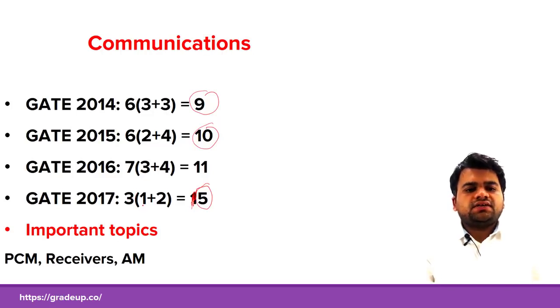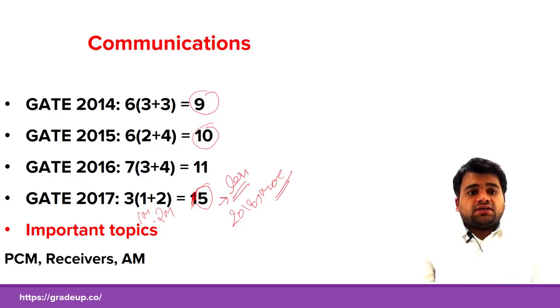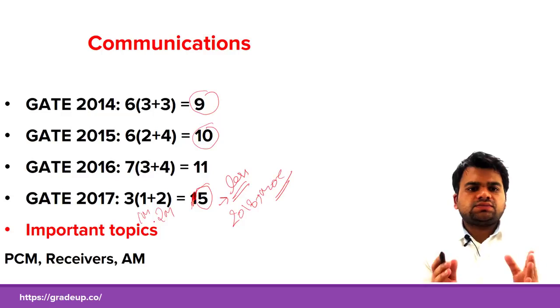So you can see there is 1 question of 1 mark and 2 questions of 2 marks. You can observe that the weightage for GATE 2017 has been less, and therefore it is expected that the weightage for communication for 2018 would be more. Communication is divided into two parts, analog and digital communication. It is a vast subject and requires time, but do not waste time on the extra topics. Smartly target your time for communication.